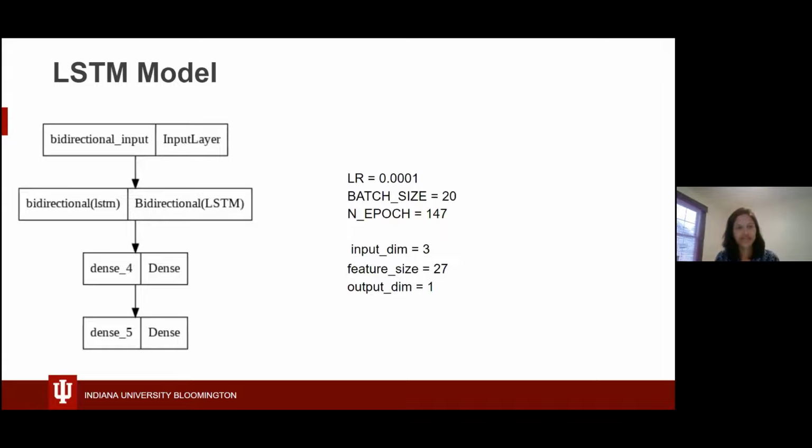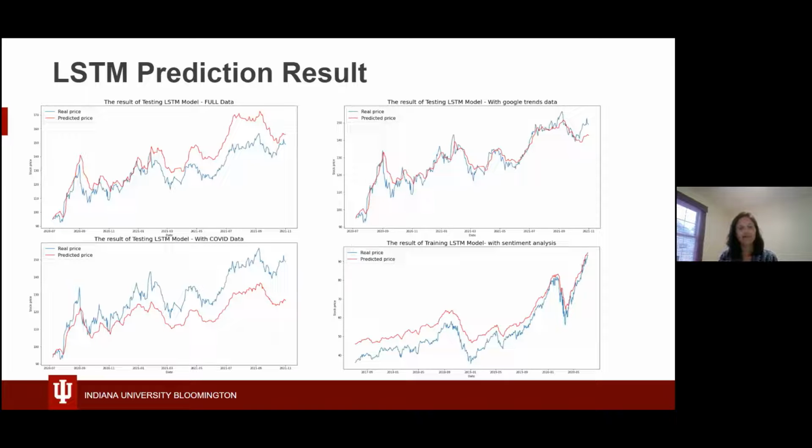Moving on to the prediction and the plots. So the first model is the LSTM model. In this, there was a bidirectional LSTM layer used along with 2 dense layers, and the architecture parameters have been given on the right hand side of the model architecture. And these are the plots. The first plot has the full data set, and the rest of the plots are with varying features. And it is quite clear that the one with the Google Trends data has the highest accuracy, and the predicted and the real closing price match.